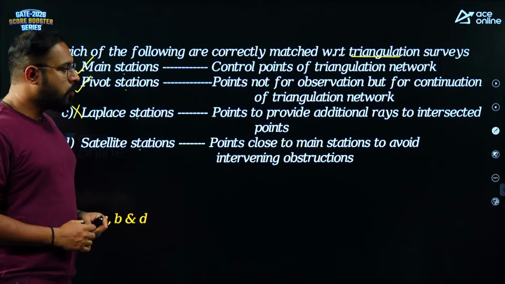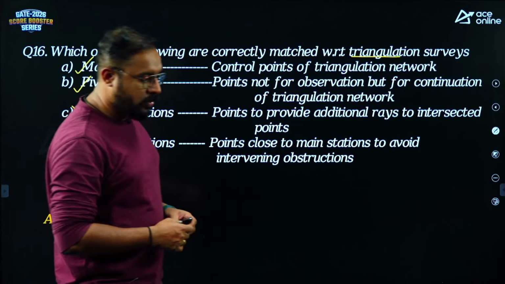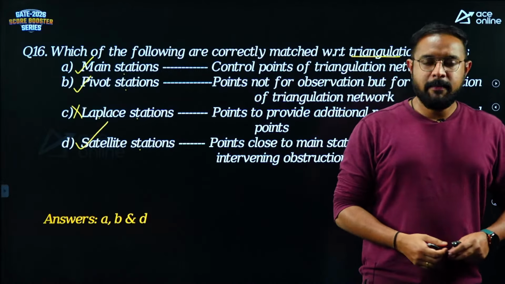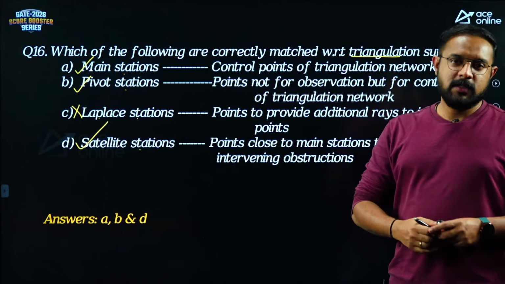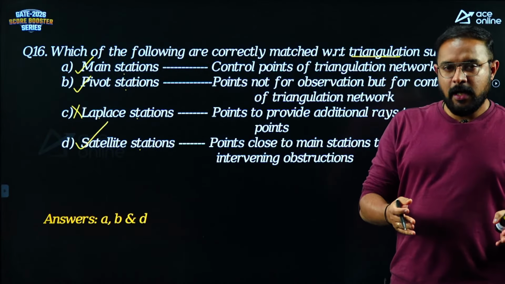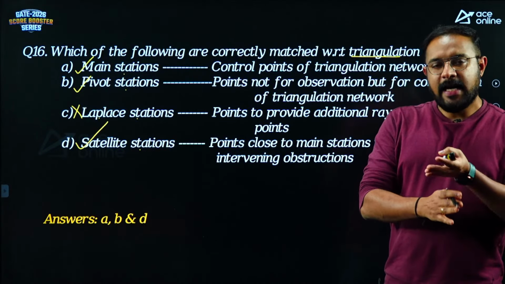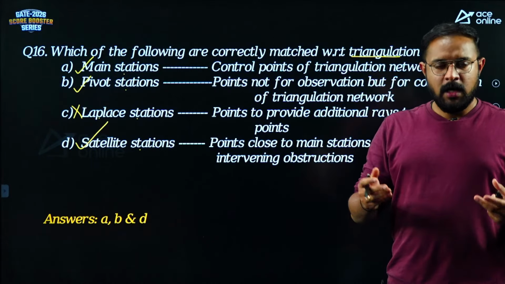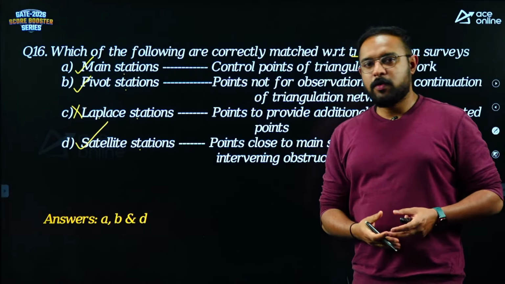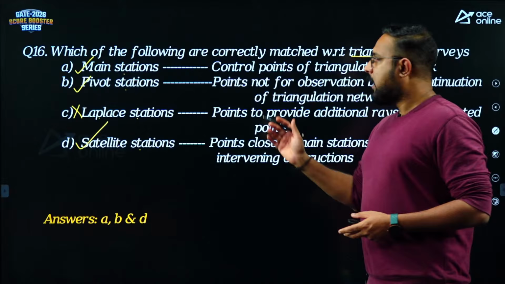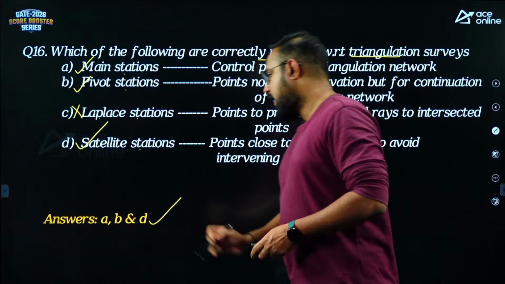Satellite station, points close to main stations to avoid intervening observation. That is exactly the definition of a satellite station. Whenever we are unable to occupy a main triangulation station, we take a station very close to it and take observations from that station. Finally, all the observations taken from the satellite station will be represented as those made from my main triangulation station. We do calculations so that we can get the angles from the main triangulation station. Reduction to the center we have to do. So the correctly matched pairs are A, B and D. Yes, that's correct, A, B and D.